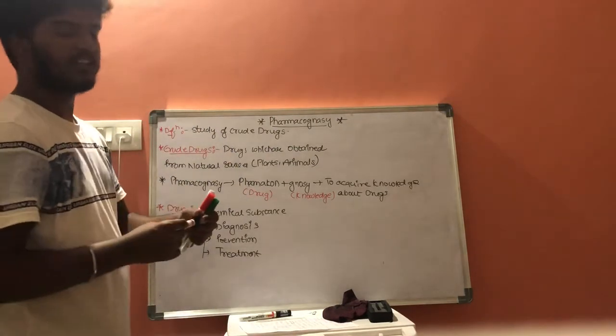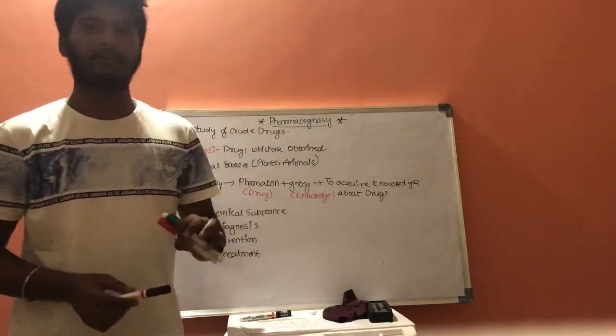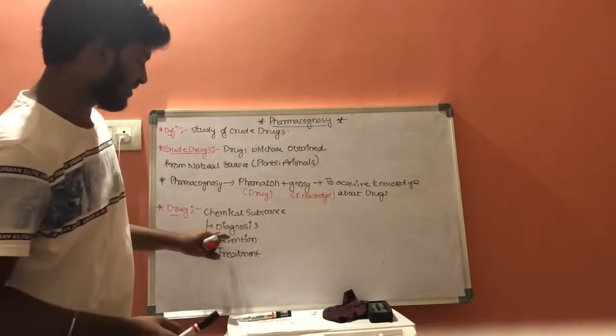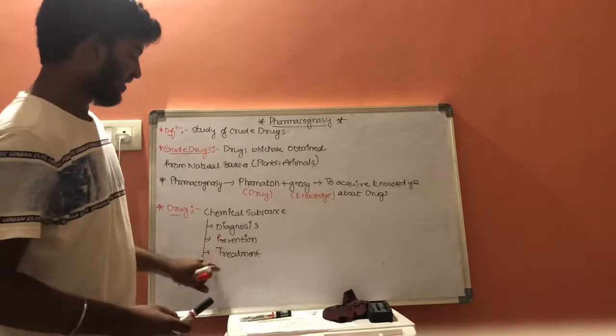These are the three conditions in which a drug is used. A drug is a chemical substance which is used in case of diagnosis, prevention and treatment.